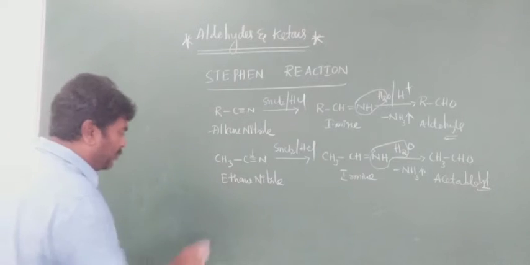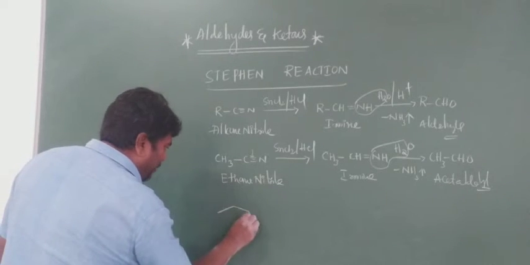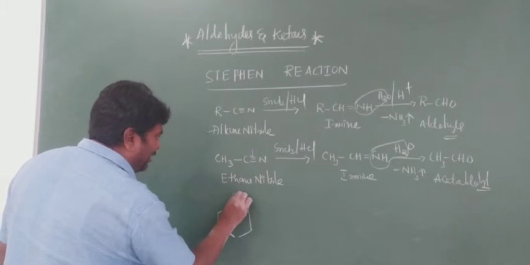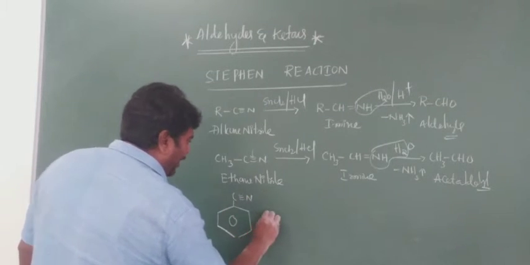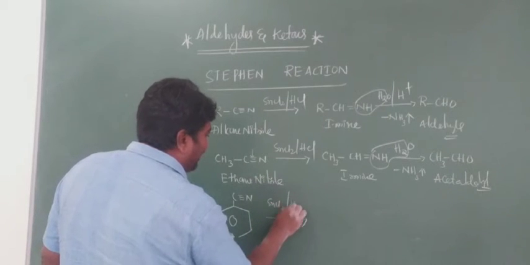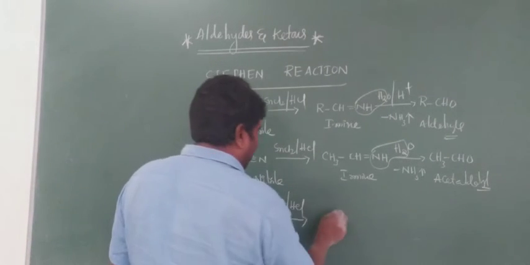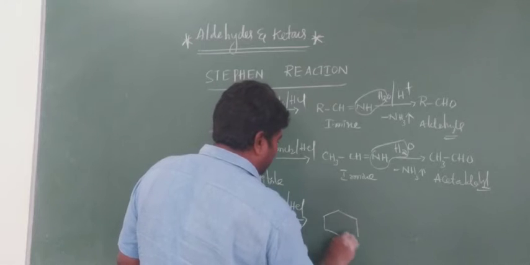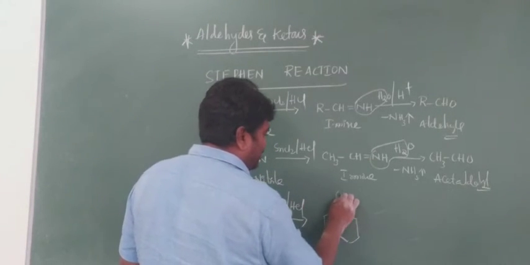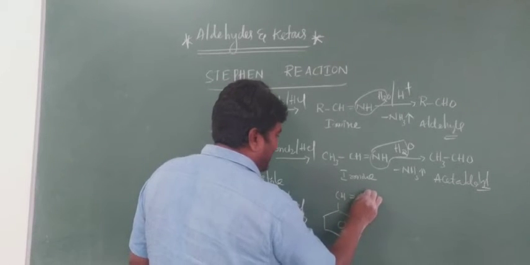Next, suppose in case of benzene nitrile, C triple bond N, in presence of SnCl2 and HCl. What happened here? Same thing here, one pi bond is lost. It is CH double bond NH.